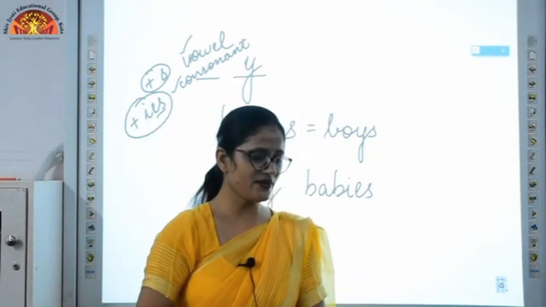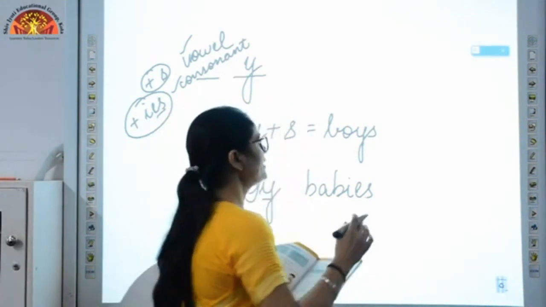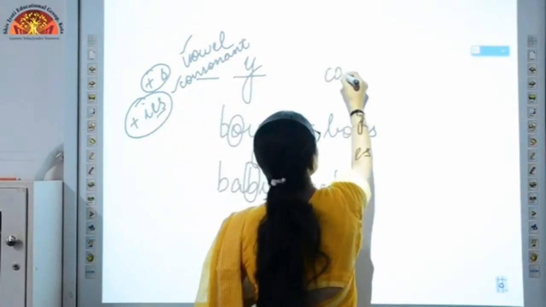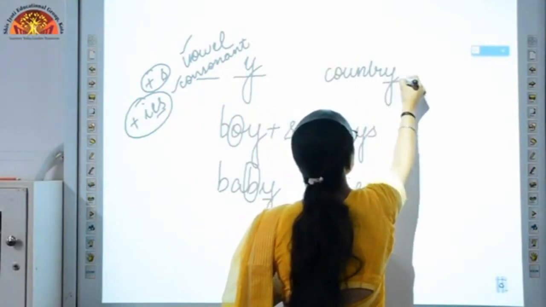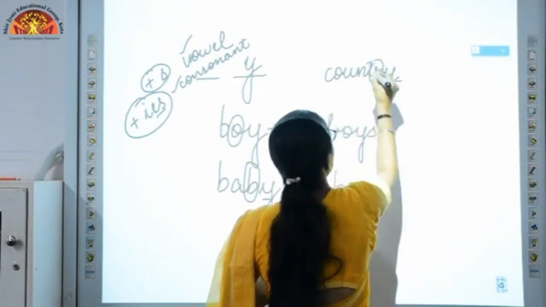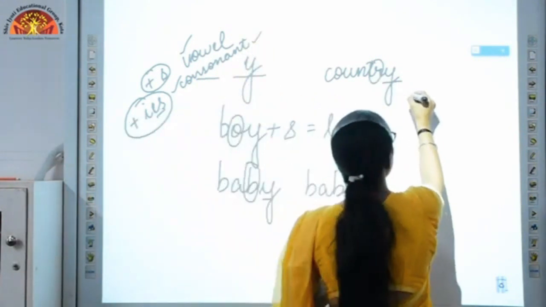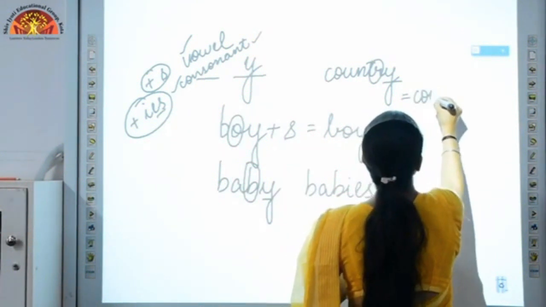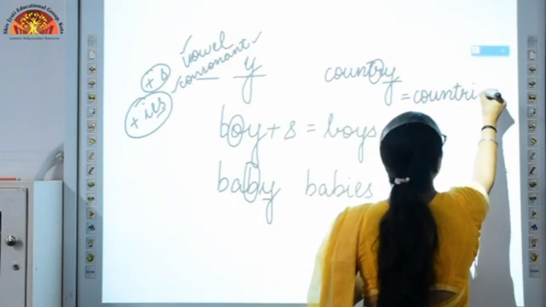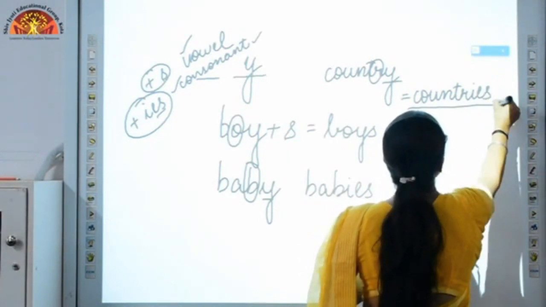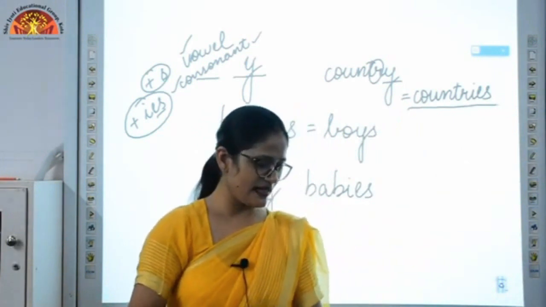In exercise D you can see there are many dash in the world. Now the word given in the bracket is country, C-O-U-N-T-R-Y. You can see just before Y there is R. R is a consonant. So if a consonant is there, what I have to do, I have to replace Y with I, that I did, and I will add ES to it. The word will be countries. Okay. Similarly, you have to see the rest of the sentences.